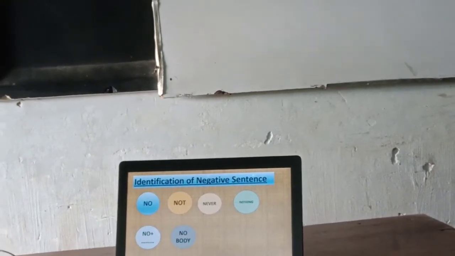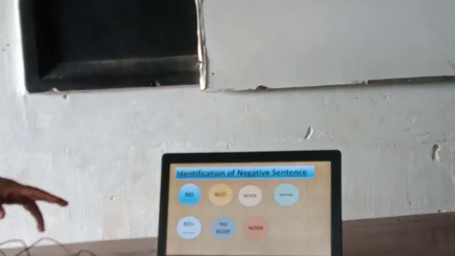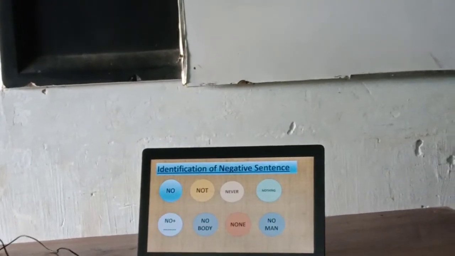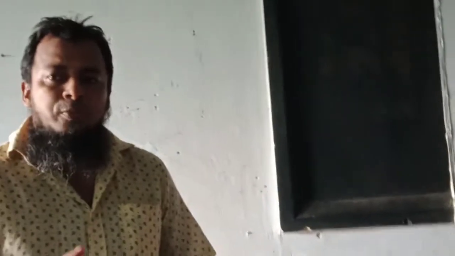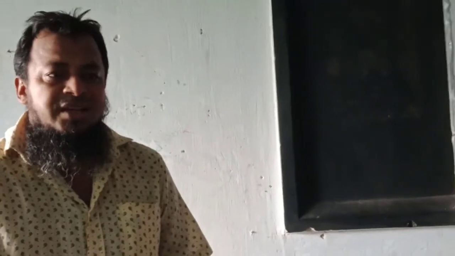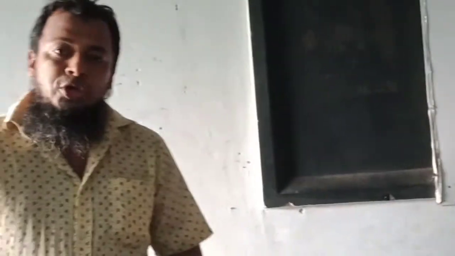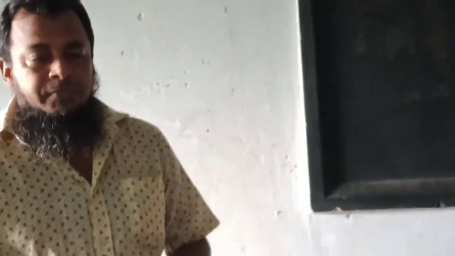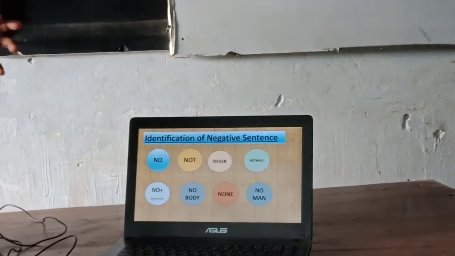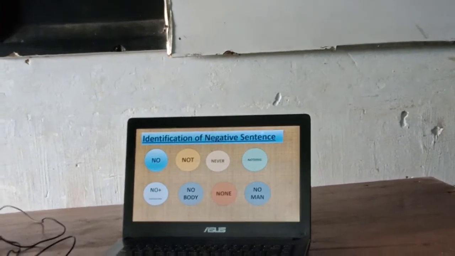Here no plus dot dot dot: nobody, none, no man. Similarly we can find no pen, no money, no plus any noun will be regarded as negative form, but especially we have to remember four things: no, not, never, nothing. These four are very strong words to identify a negative sentence.